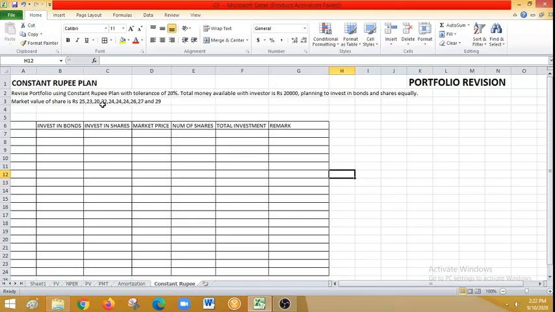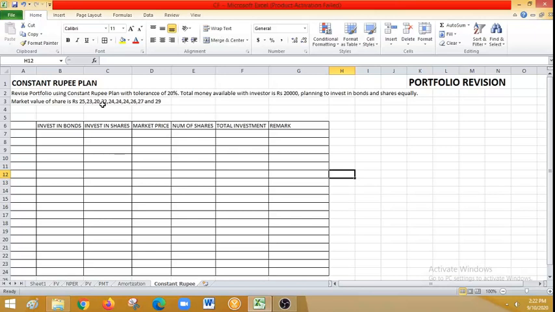The constant rupee plan starts with a fixed amount of money invested in selected stocks and bonds. Here in our problem it is 20,000, equally 10,000 in bonds and 10,000 in shares. When the price of stock increases, the investor sells a sufficient amount of the stock and returns to the original amount invested in stocks.